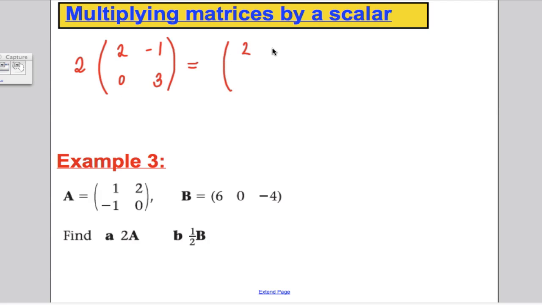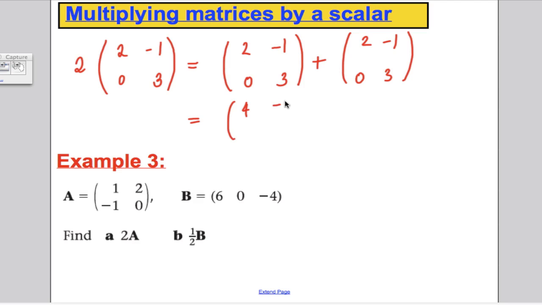So it means the matrix 2, negative 1, 0, 3 plus 2, negative 1, 0, 3, which gives the answer 4, negative 2, 0, 6. Now, can you spot a quick way of doing that? Well, yes, I could have just multiplied each element by the 2 and I would have got that answer. So that's what multiplying by a scalar is. A scalar is not a matrix, it's a number. Multiplying a matrix by a number.